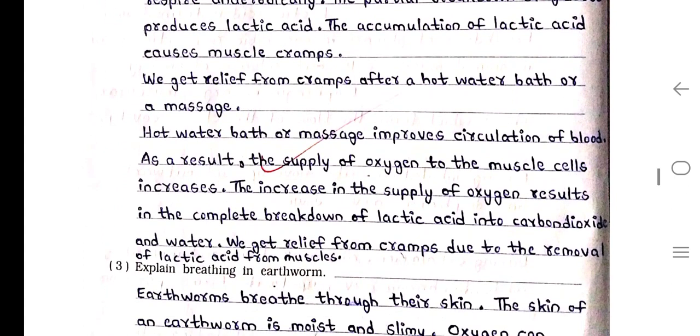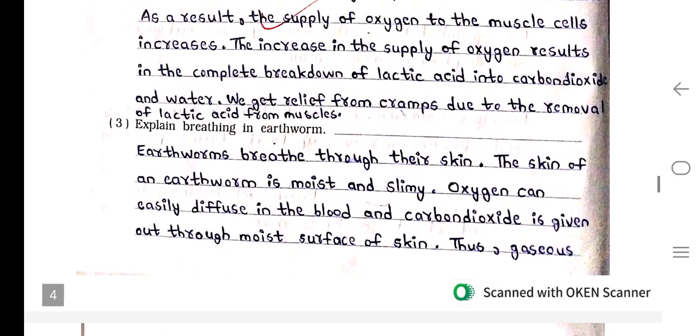Hot water bath or massage improves circulation of blood. As a result, the supply of oxygen to the muscle cells increases. The increase in the supply of oxygen results in the complete breakdown of lactic acid into carbon dioxide and water. We get relief from cramps due to the removal of lactic acid from muscles. Number 3. Explain breathing in earthworm.